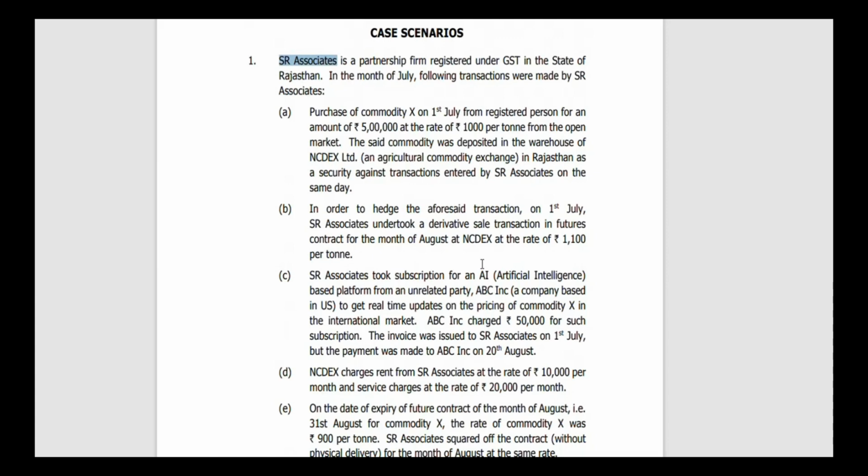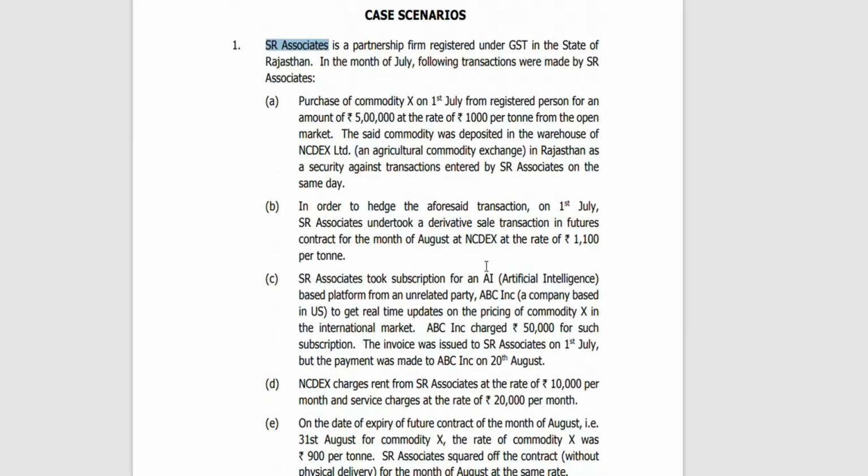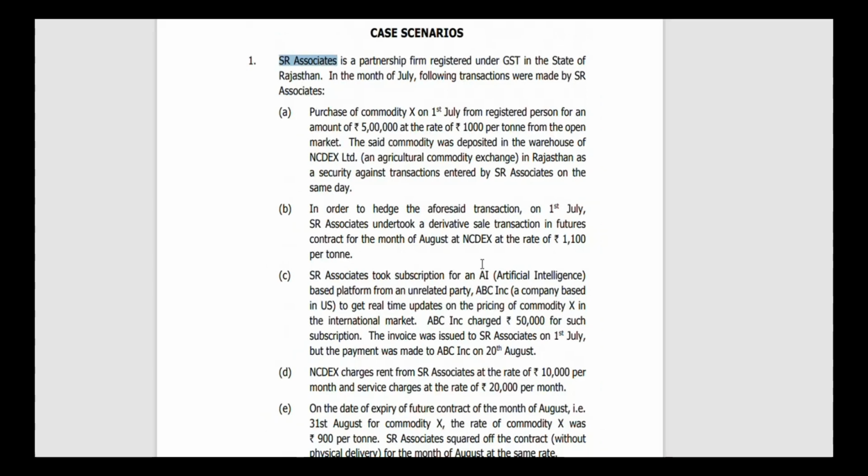Next, SR Associates took a subscription for an artificial intelligence based platform from an unrelated party, ABC Inc., a company situated in the US, to get real time updates on pricing of commodity X in the international market. We already studied in the chapter on import of service that the recipient should be in India and the supplier outside India. Here the supplier is in the US, and the place of supply and the recipient are in Rajasthan, that is in India.